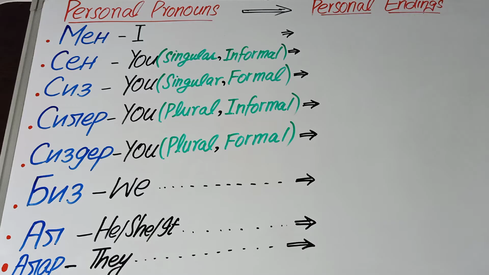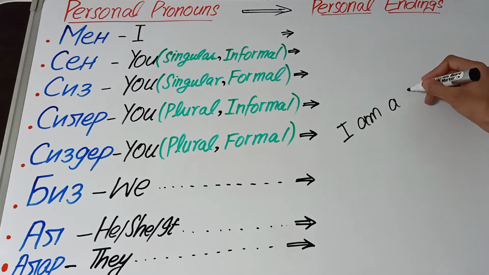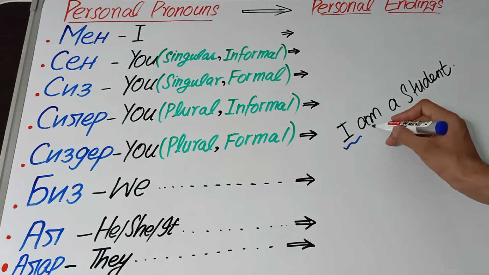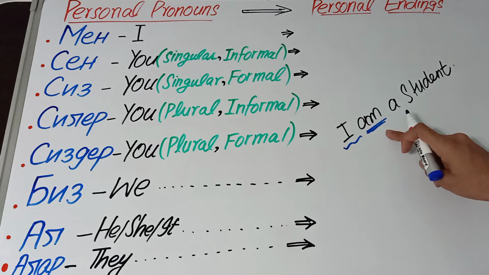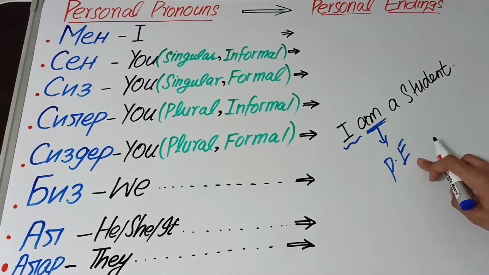In English, we don't have personal endings, but in place of personal endings, we use the helping word. For example: I am a student. Here, this I is the personal pronoun, and this am is the helping word. This helping word will be the personal ending in the Kyrgyz language.